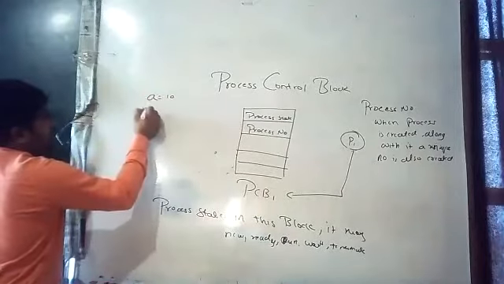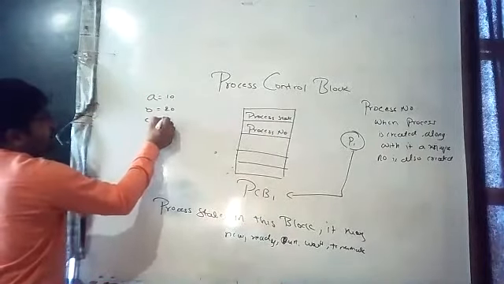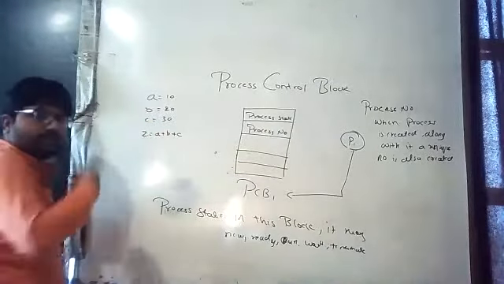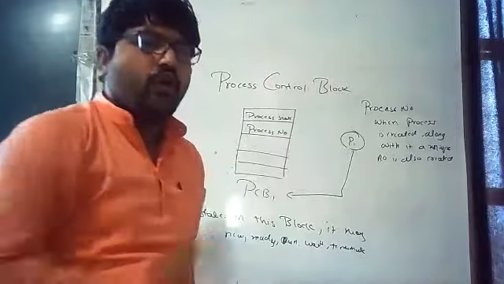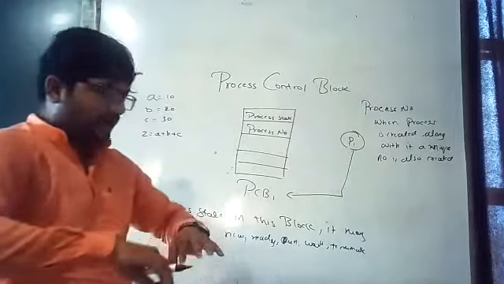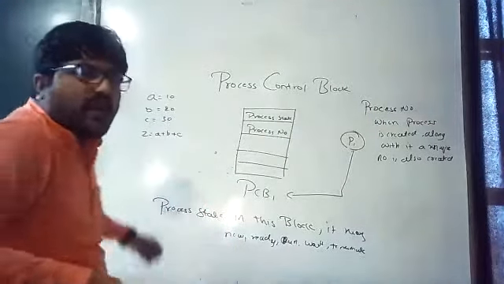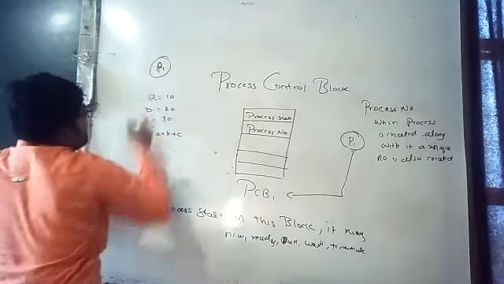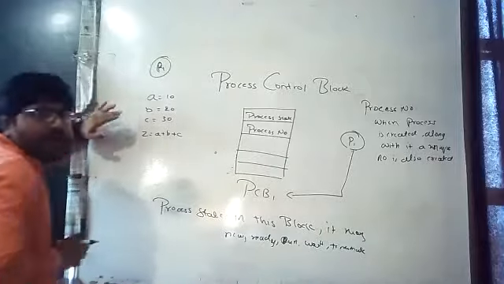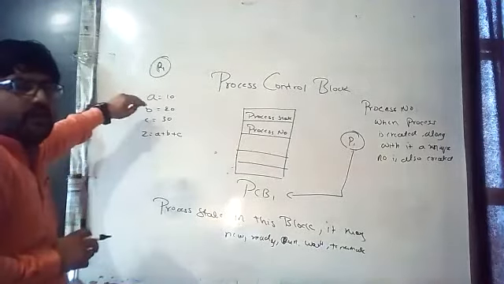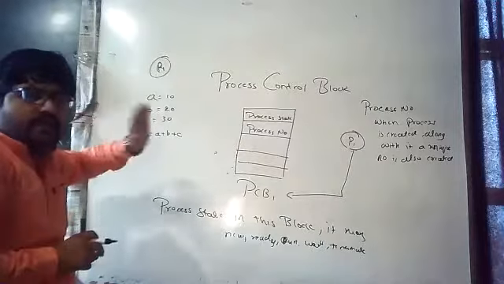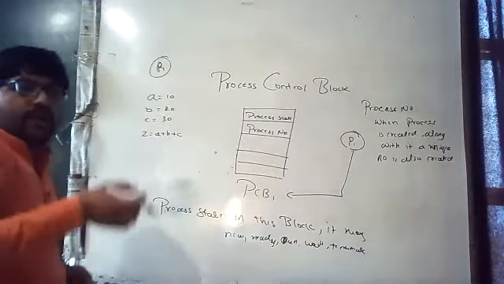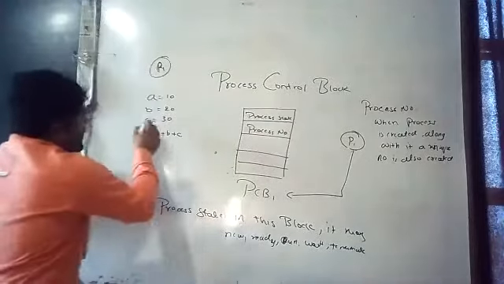A equal to 10, B equal to 20, C equal to 30, Z equal to A plus B plus C. Understand this is a code. I am a compiler, or I am executing. I am a CPU. I am going to execute. This is P1. So P1 is put into the CPU. I am going to execute. A is equal to 10. Yes, I stored it. B is equal to 20. I stored it. C is equal to 30. I stored it. But while executing this line,